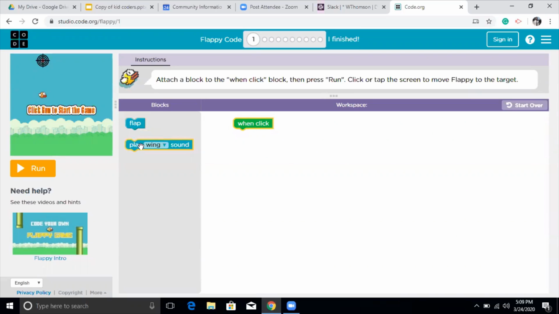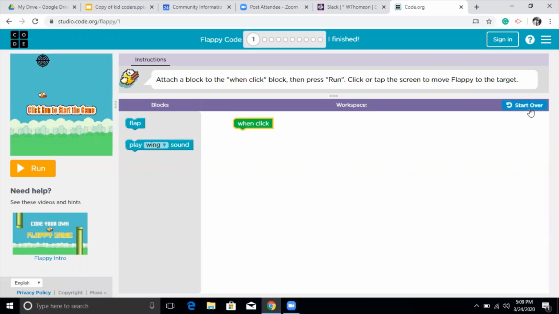And then this is about making a sound when you play the chosen sound. So this will play a sound when it is clicked. So yeah, this is about the workspace, and I will show you in a minute how you are going to connect all these blocks and how you are going to make a command with these blocks.